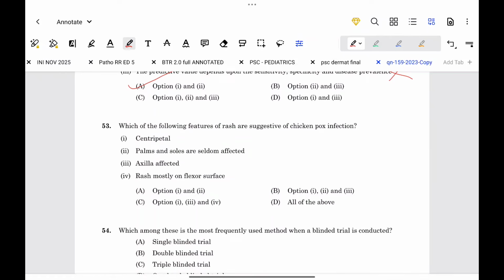Next. Which of the following features of rash are suggestive of chickenpox infection? The centripetal, palms and soles are seldom affected. Axilla affected. Rash is mostly on the flexor surface. Option D is the correct answer.